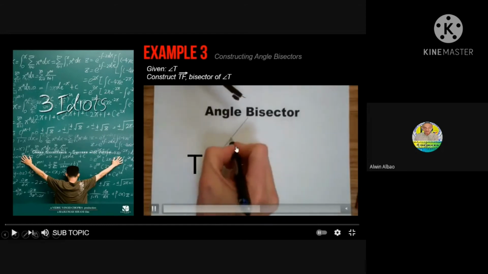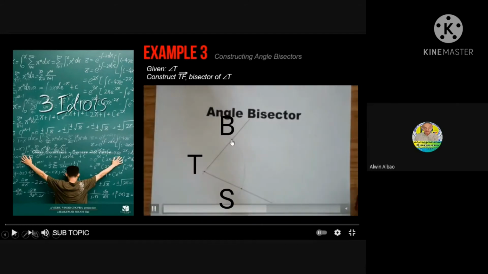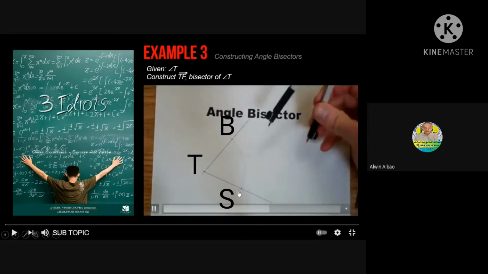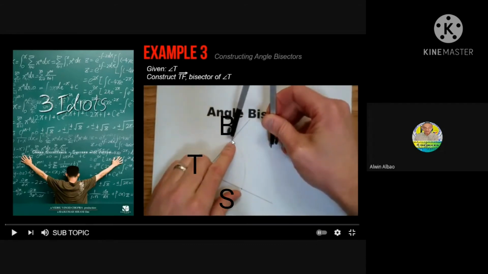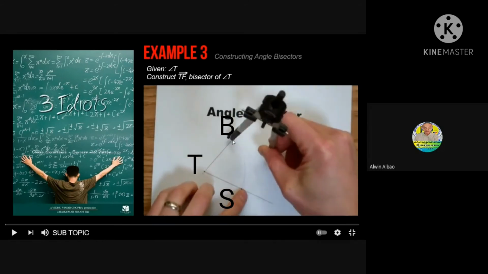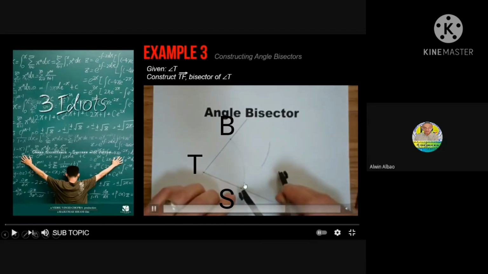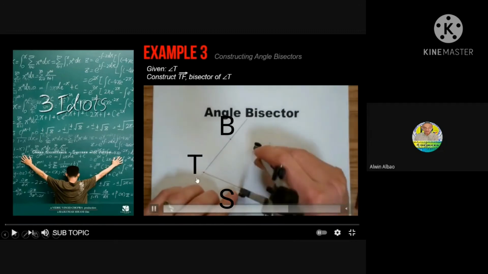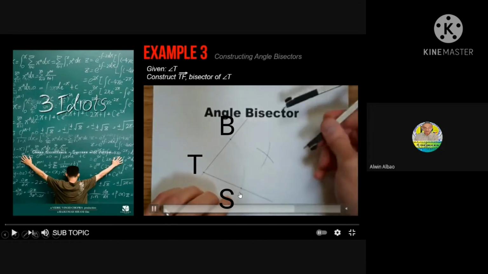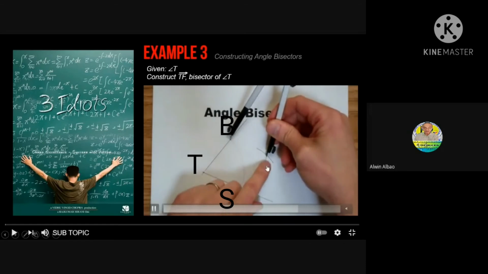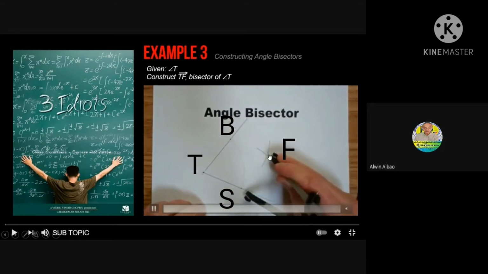Okay. So para makagawa tayo ng ray TF, so magmamark tayo dito sa intersection ng segment at ng arc ng ating vertex. So bali ito yung magiging B natin, point B. And then magdodraw tayo from needle point ng point B, magdodraw ulit tayo ng arc na itatapat lang natin dito sa ating vertex ng angle T at the same time dun din sa kabilang intersection. So kung mapapansin natin, meron tayong nabuong intersection doon. So ito yung magiging point F natin.